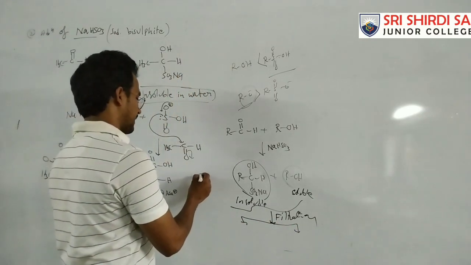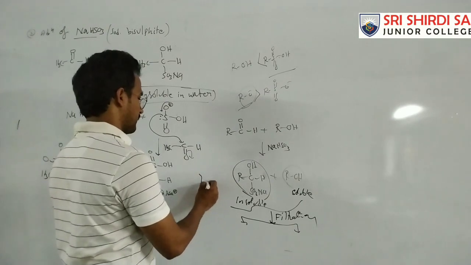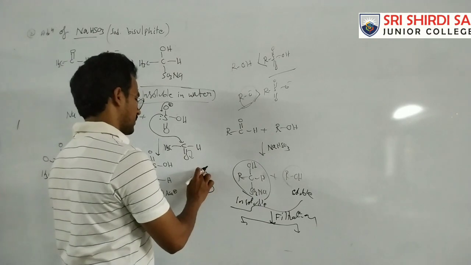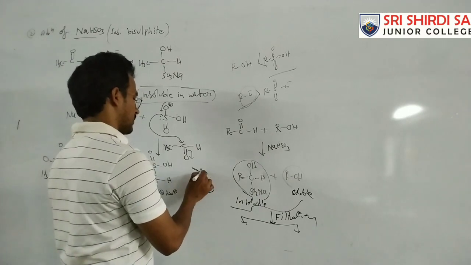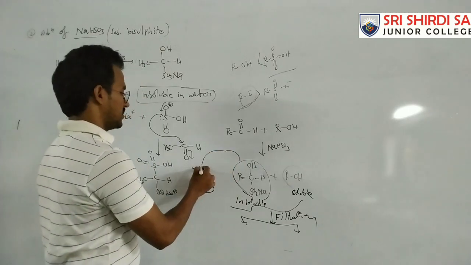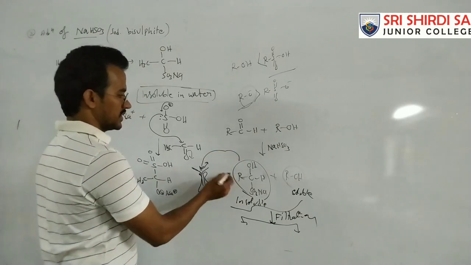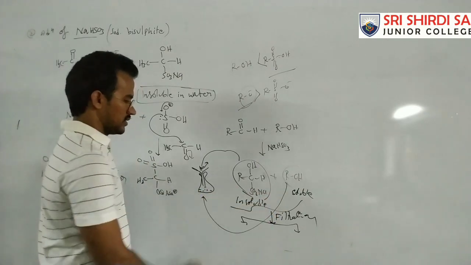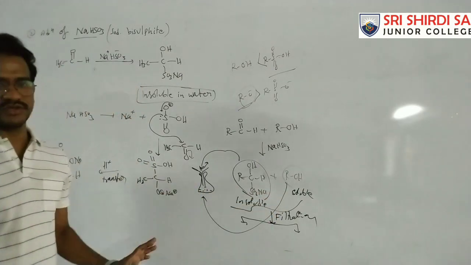For example, this one is the insoluble compound, and here there is a soluble compound, nothing but the alcohol. Like this we can separate these two.